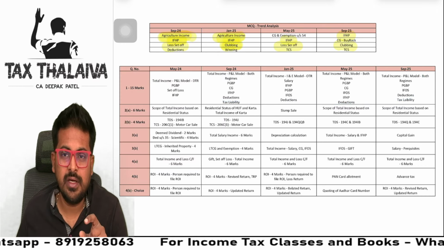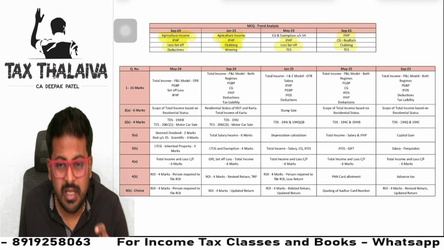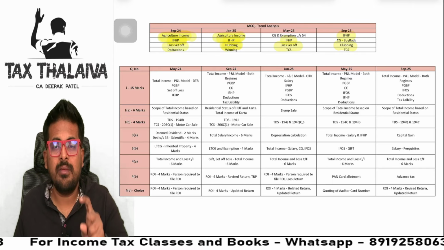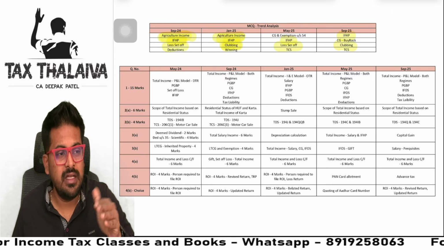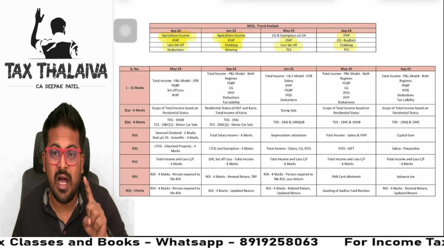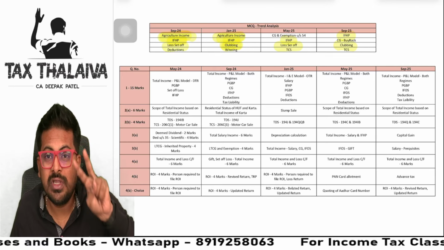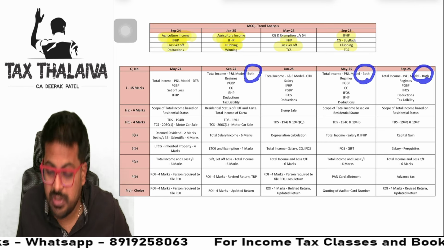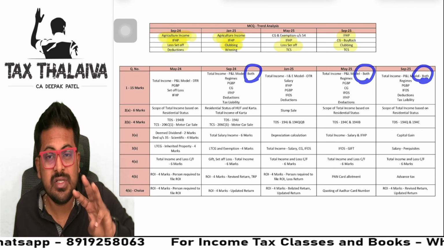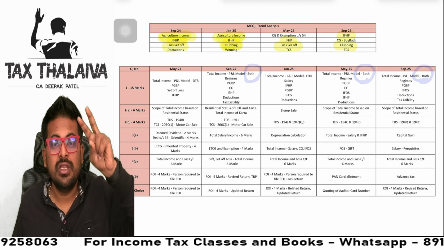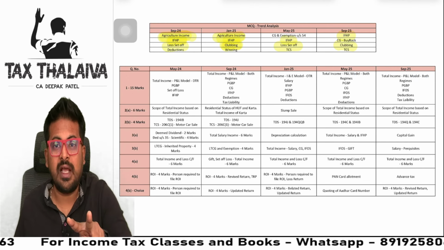But there is one catch here, guys. Sometimes ICAI asks to compute the total income under only one tax regime, either the default tax regime or the optional tax regime. But there are chances ICAI asks you to compute under both tax regimes also. 3 times in the last 5 attempts, ICAI has asked to compute the total income under both tax regimes.